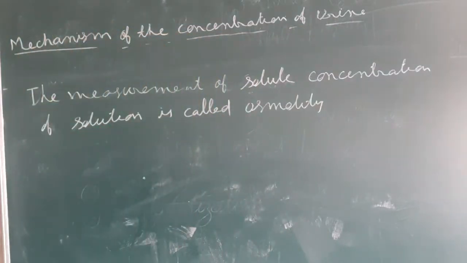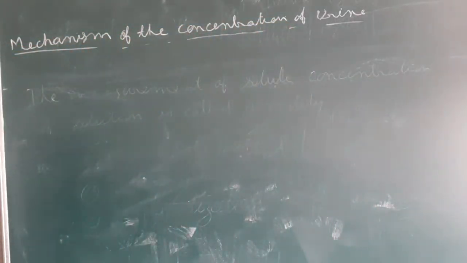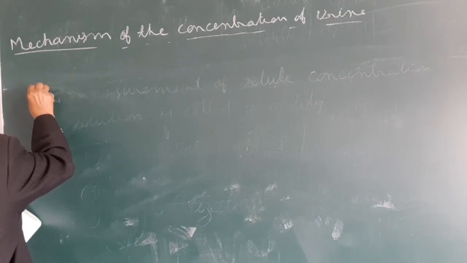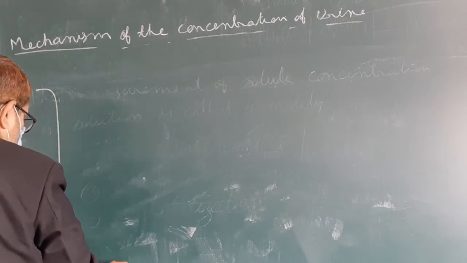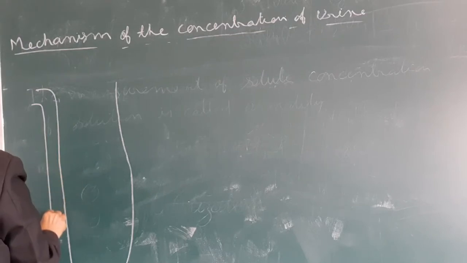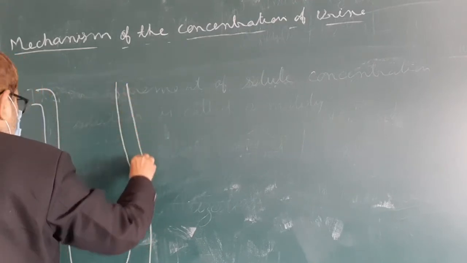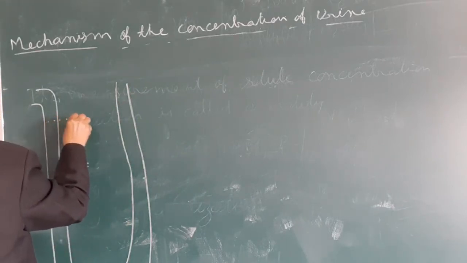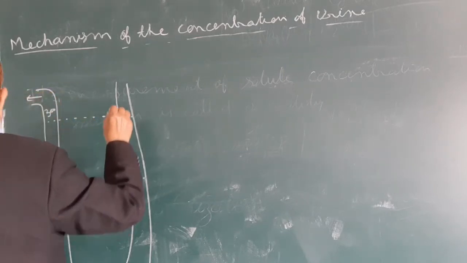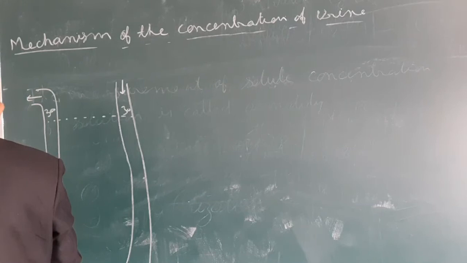So here a diagram is given. Here 300, and here also 300, and three regions are there.